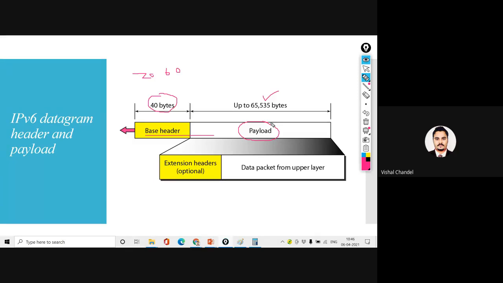We will capture one IP packet and I will show all the fields: what is the value of this payload, what is the value of this header in a packet which you are going to receive on the internet. So it will be very clear to everyone. Now the extension header option is available here, and the data packet for the upper layer. So that's the format of IPv6.